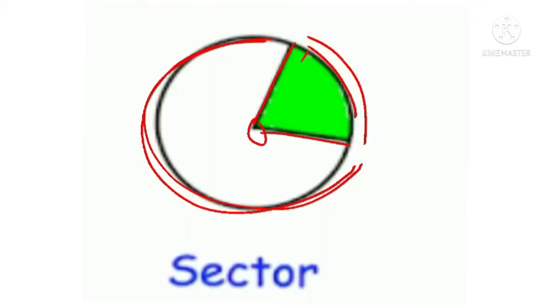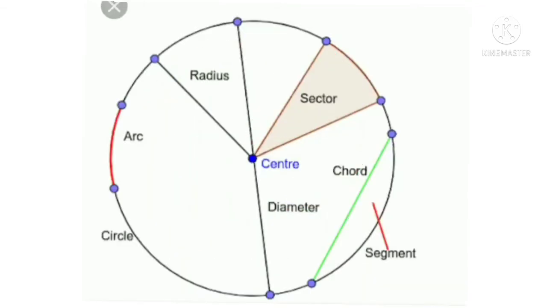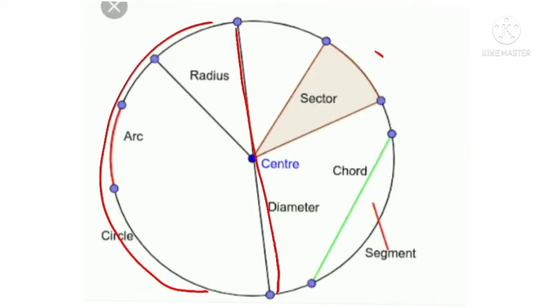Already we know that when the two arcs are equal, it is a semicircle. In a semicircle, the segments are also equal, and the sectors are also the same.